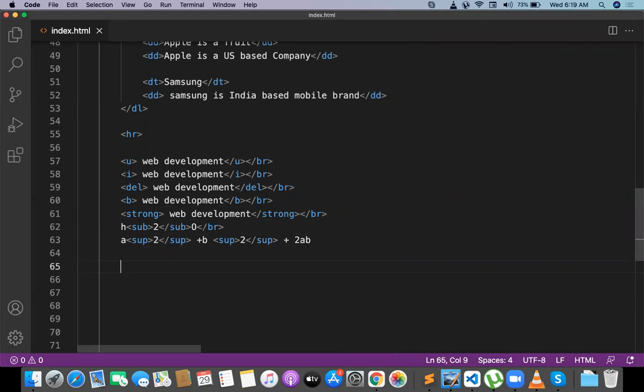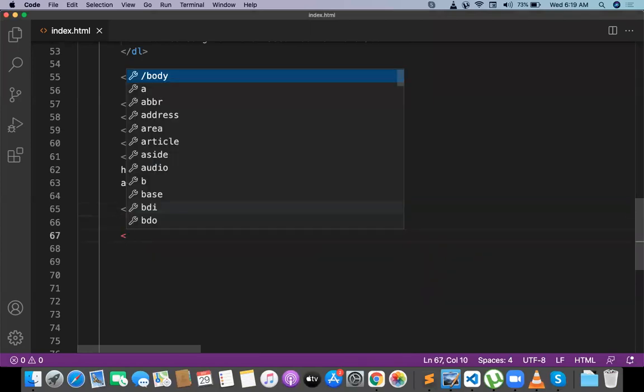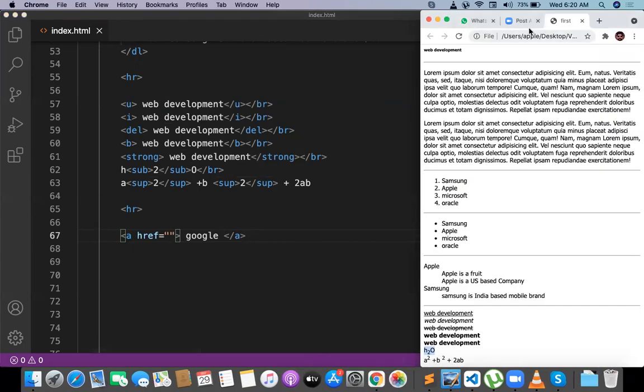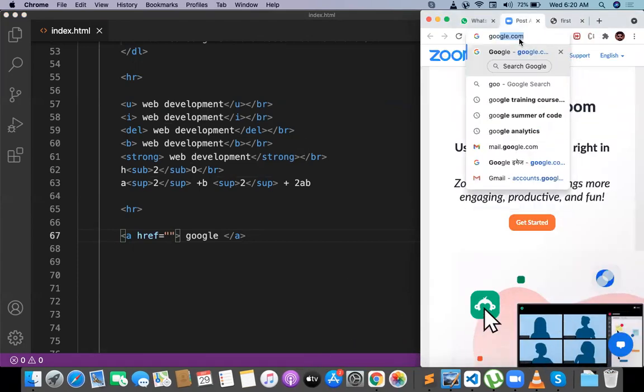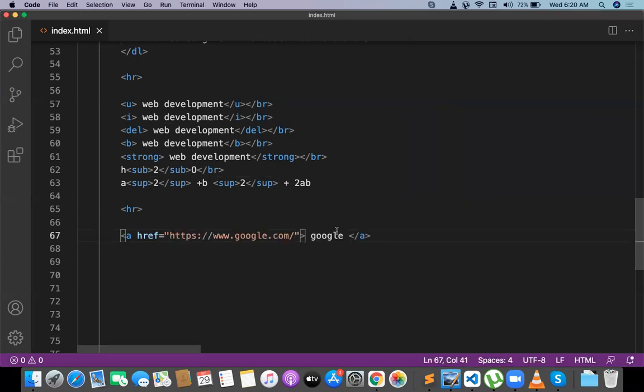Then okay, we will go for hyperlinks. Hyperlinks work with the anchor tag. The anchor tag has a special attribute called href, and whatever link name you want, we can provide it. For example, I want to load the Google page. For Google I want to take the Google link, google.com, and place it here for the href.